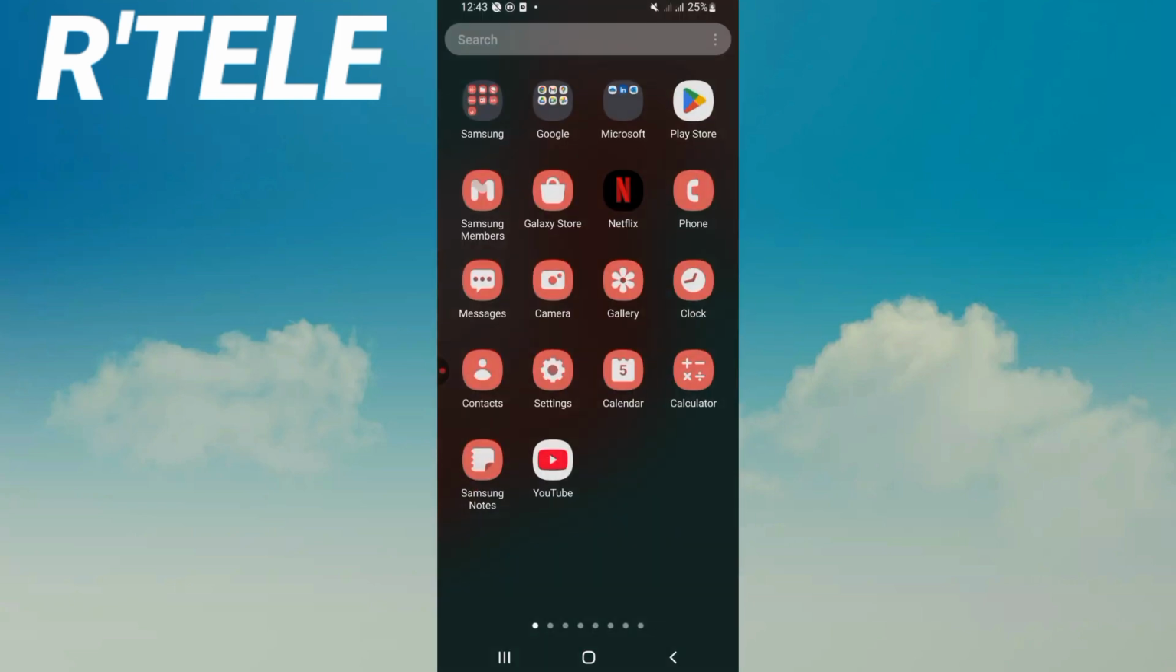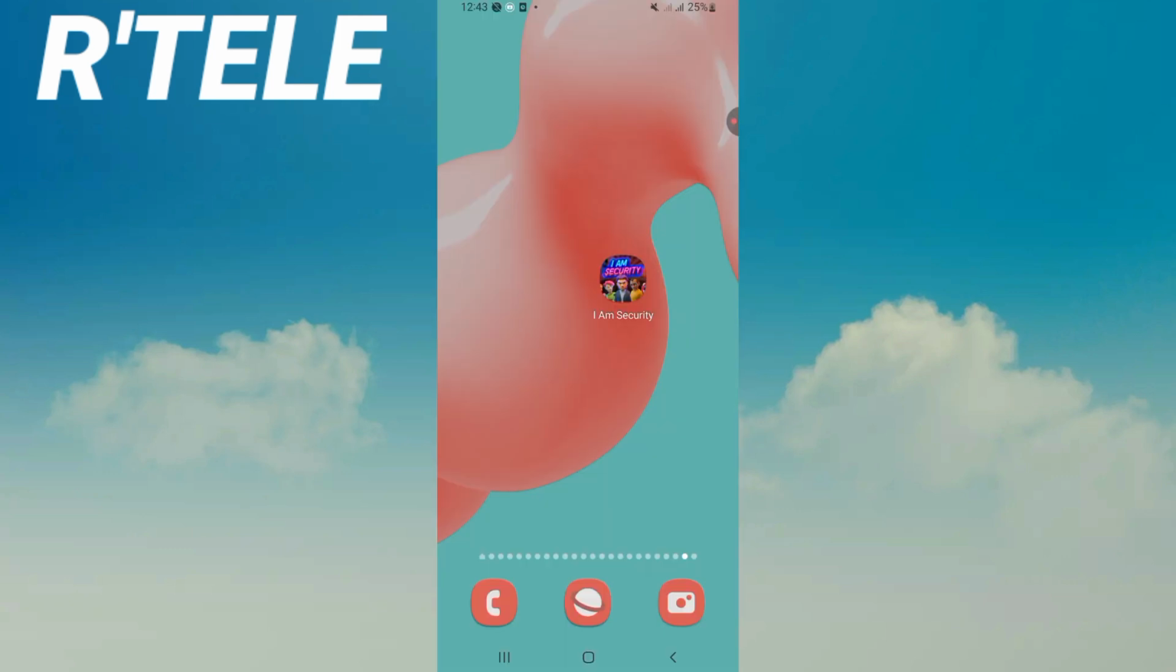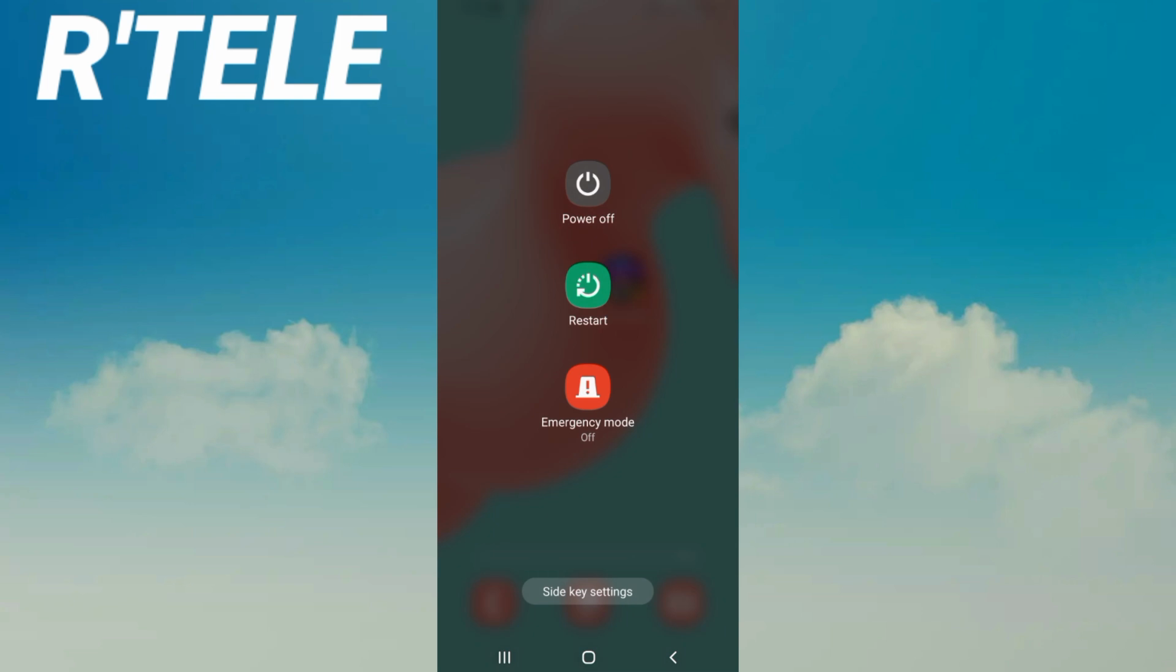And next, go to Play Store or App Store if you use iPhone. Update your game if the update is available. If you don't find the update, there is no need. And after that, restart your device, and that's all.